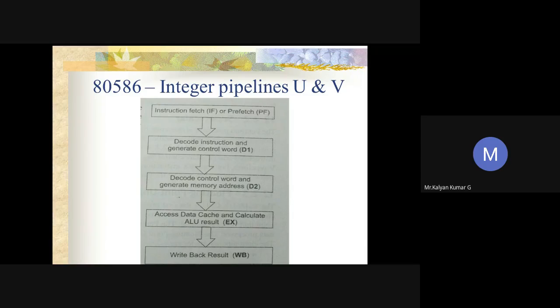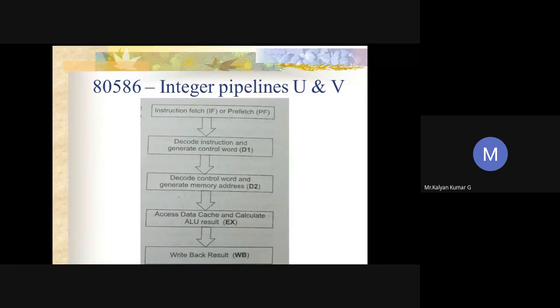The D1 pipeline stage has two parallel instruction decoders. Their function is that they implement the pairing rules, which means both instructions will be fetched simultaneously. Only a single control word may be sufficient to start execution of a data transfer, arithmetic, or logical operation in this processor. The processor also supports RISC as well as complex instructions with the help of a micro-coded control sequence. So the main purpose of decode is to decode instructions and generate the control word.